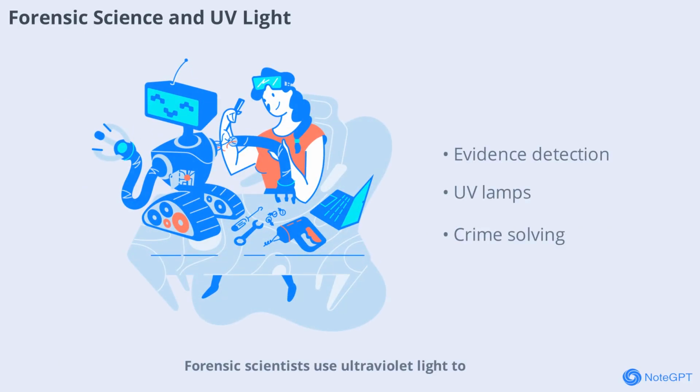Forensic scientists use ultraviolet light to detect evidence invisible to the naked eye, such as bodily fluids or fingerprints. UV lamps reveal details that help solve crimes and bring justice. This is another example of how the electromagnetic spectrum aids in important real-world applications.